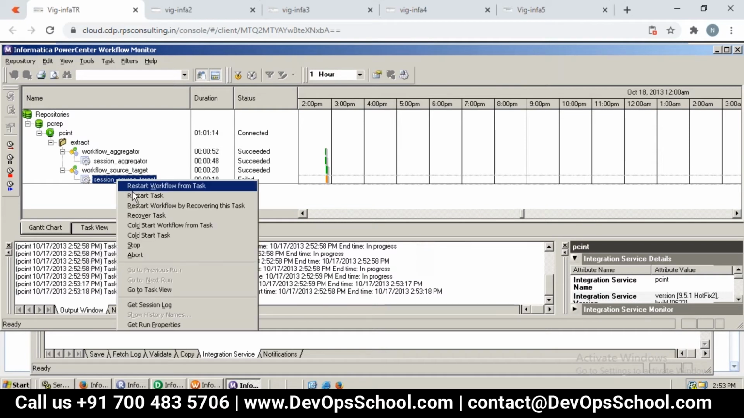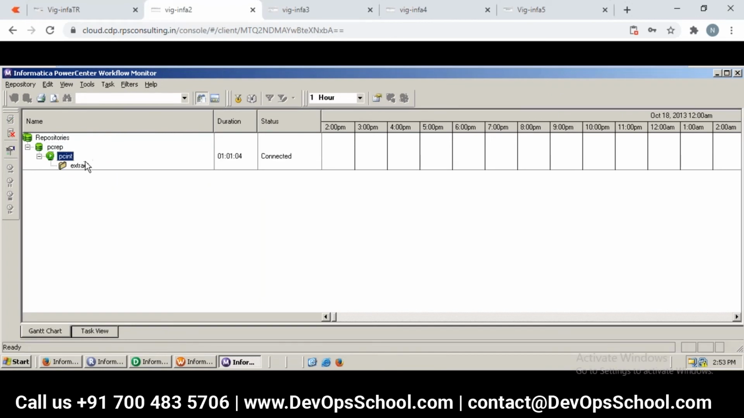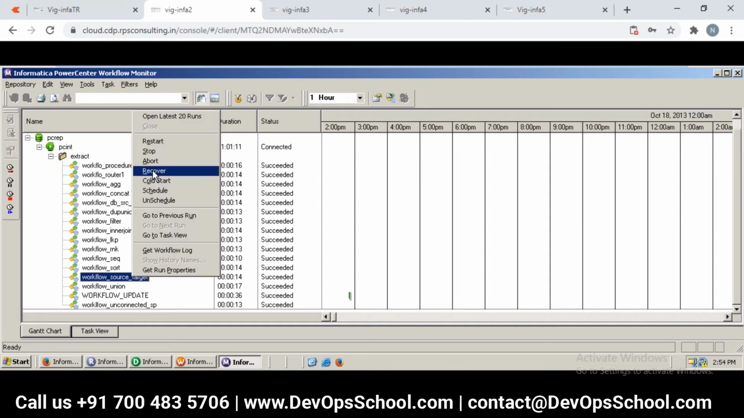For that, right click on the session. All of you should do it. So we need to look at how to see these log files. Connect, Dinesh. Just connect. Then expand it, then run. Let us say this workflow. Dinesh, restart.